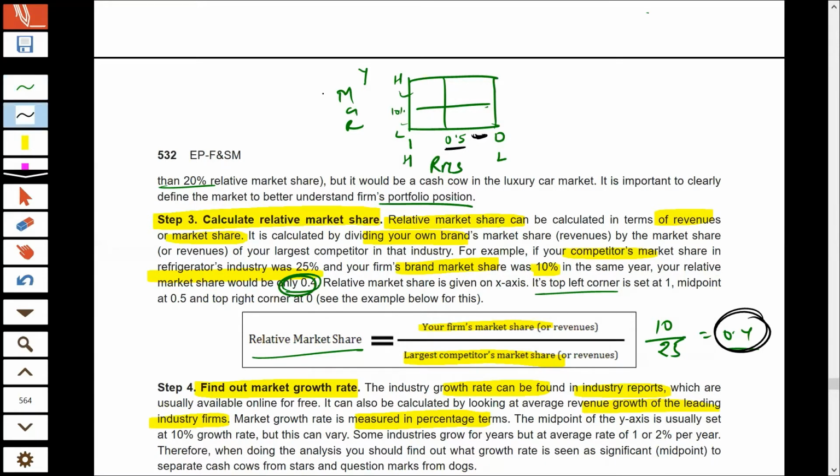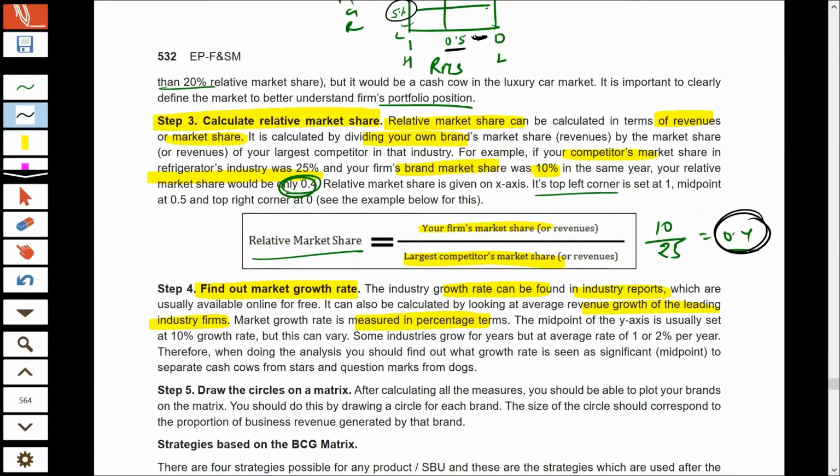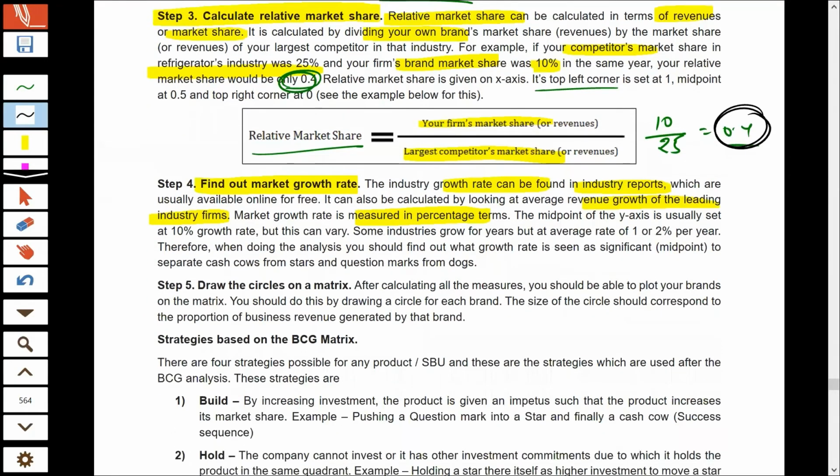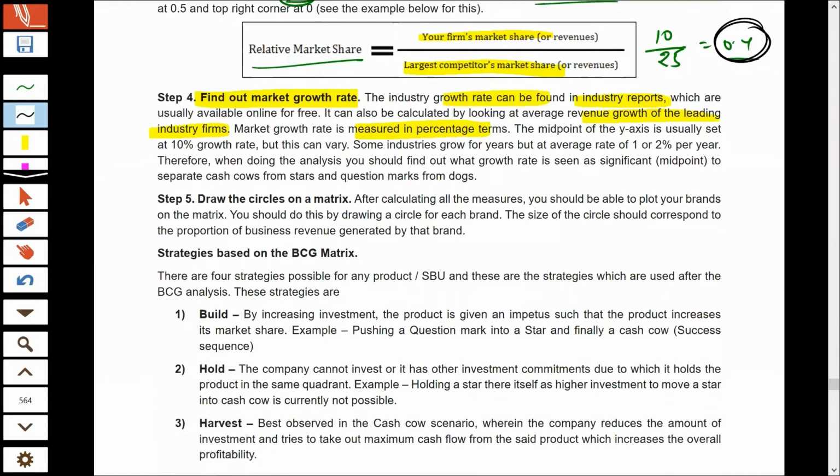So what you take as the midpoint depends upon what kind of industry you are operating in, because there are certain industries wherein the average growth rate is 5%. So if the industry at present is operating at higher than 5%, that is a high growth rate industry, and less than 5% is a low growth rate industry. So what you place at the midpoint, as I already told you, depends upon what kind of environment the industry is operating in at present.